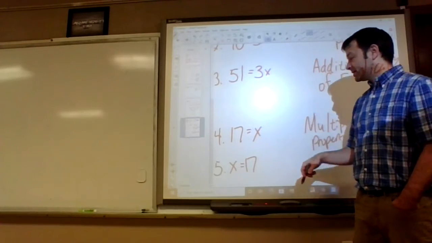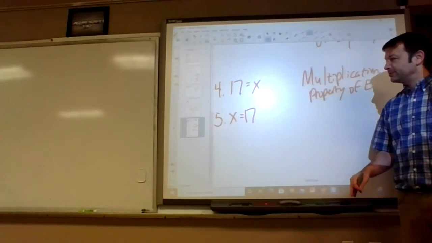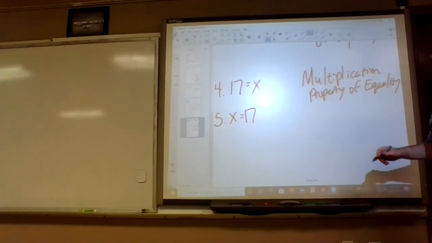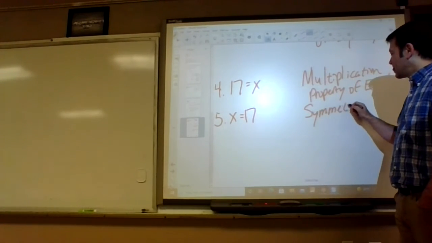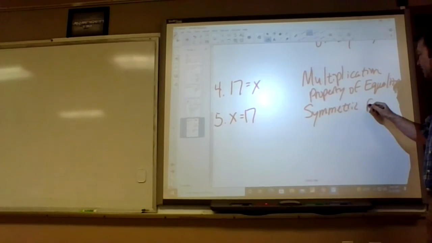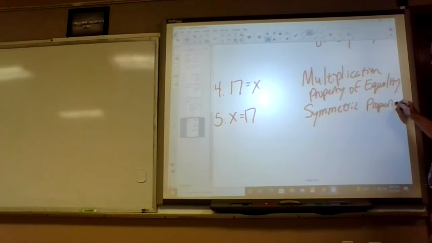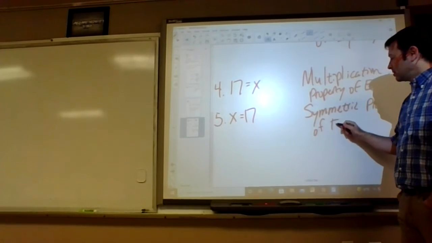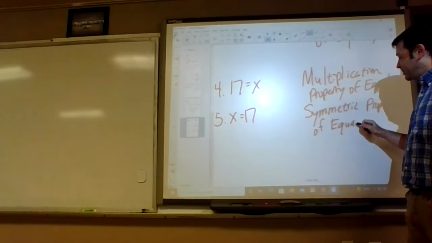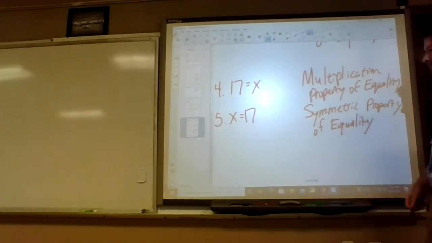If 17 equals x and x equals 17, what is that called? Symmetric property. It's pretty much just switching it around. Why? I think they're taking nothing for granted. If I was writing my own proof, I would not do that. Seems kind of useless.